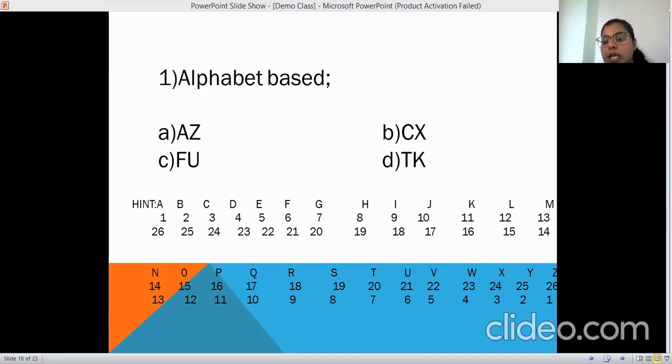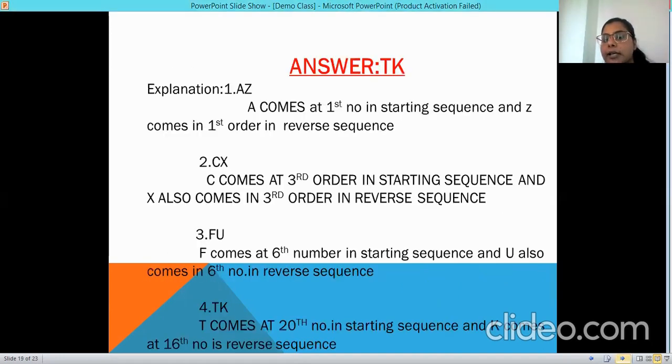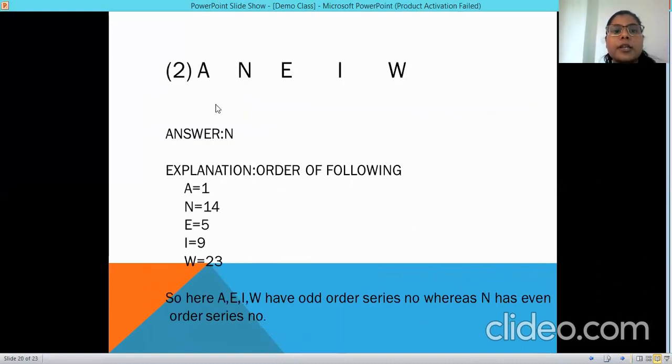Okay. Related to alphabets, there are so many types of questions. But here we are giving only 2 to 3 questions just for the format. Okay, now let's move on to the next question. A N E I W. So we'll observe what is the odd one. See, this all is alphabet. Now we'll have to find out why the answer is so and so.